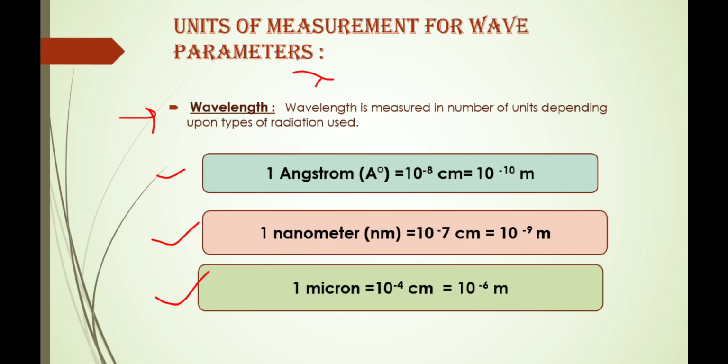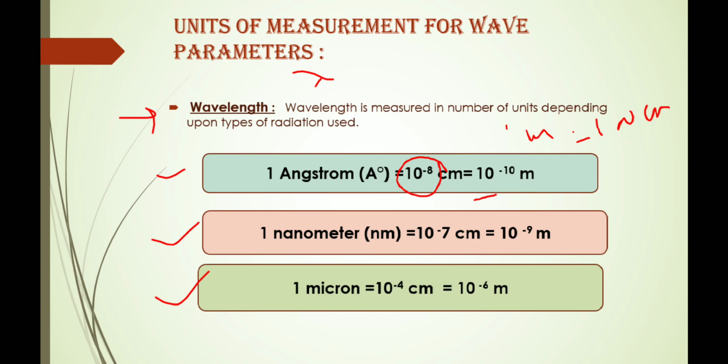Let's see the conversion between angstrom, nanometer, micron and meter and centimeter. 1 angstrom is equal to 10 raised to minus 8 centimeter, which is equal to 10 raised to minus 10 meter. We know that 1 meter is equal to 100 centimeters. So 1 angstrom is equal to 10 raised to minus 8 centimeter and is equal to 10 raised to minus 10 meter.